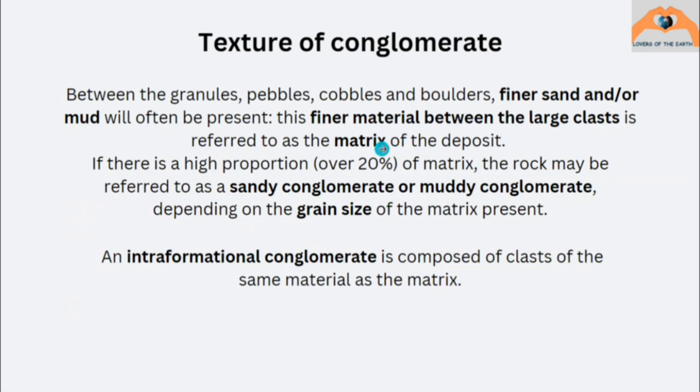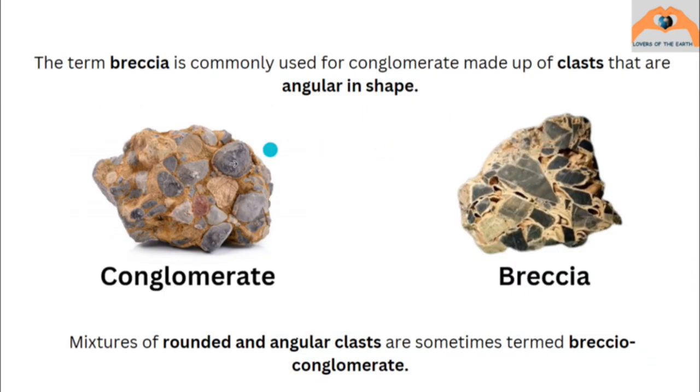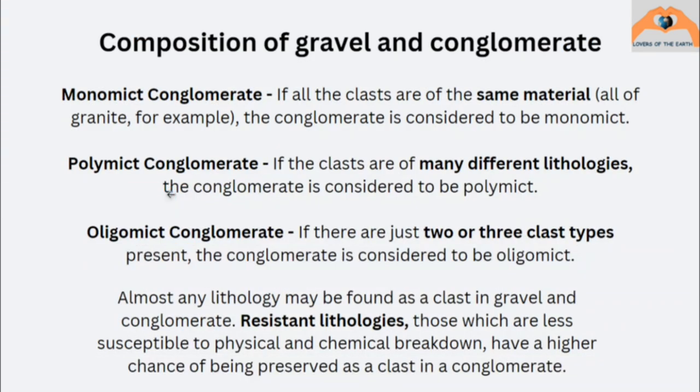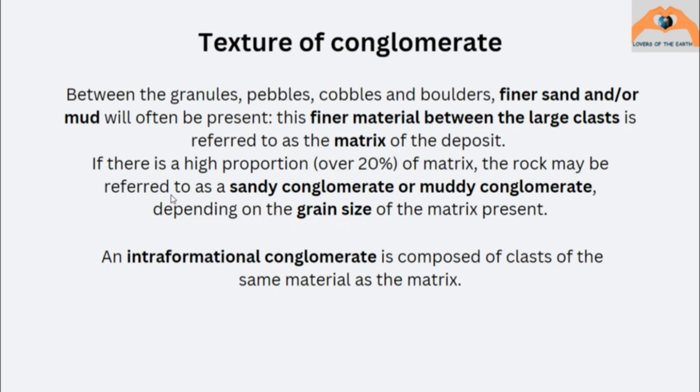This fine material is known as the matrix of the deposit. Here we can see that in between these clasts there is finer material present. This may either be mud or sand depending on the grain size of the matrix. So if there is a proportion of 20% of matrix in the rock, then it will be termed sandy conglomerate or muddy conglomerate. Sand or mud will depend on the grain size again.